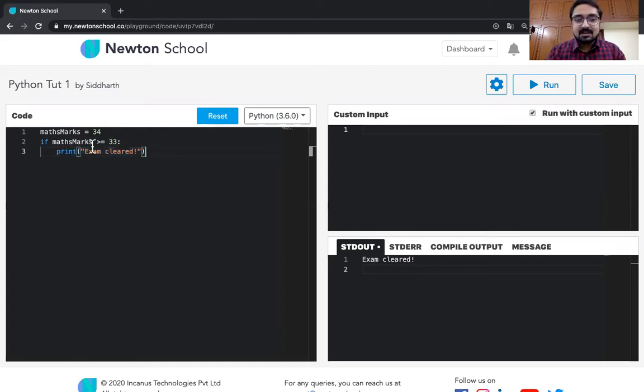Okay, now in this case, if you notice over here, space is a very important separator between if and math marks. The Python interpreter understands that you have put in the if keyword only if you have followed it by a space. So if I delete the space over here, the code will not work, because space was being used as a separator by the Python interpreter. Let me just revert back to the original code.